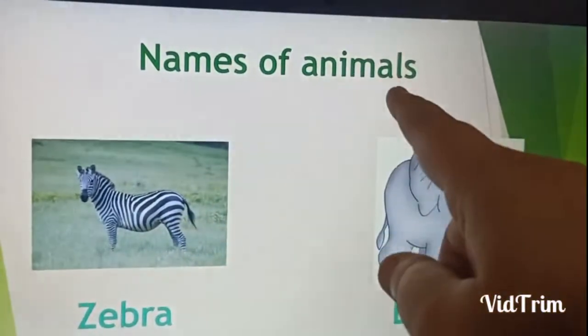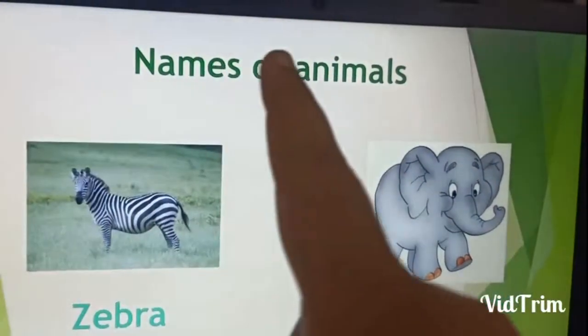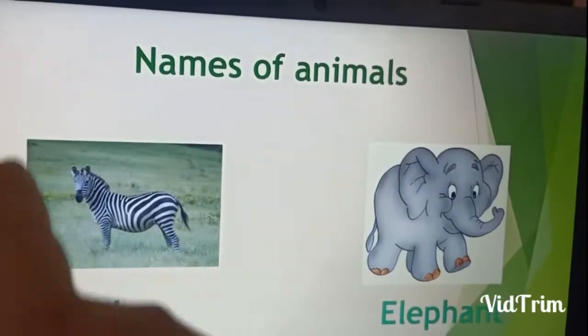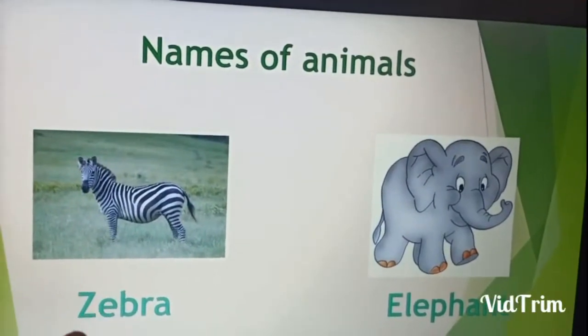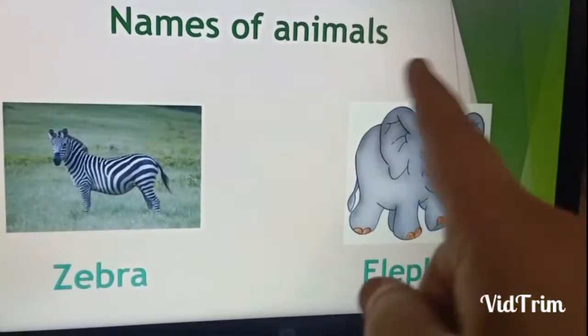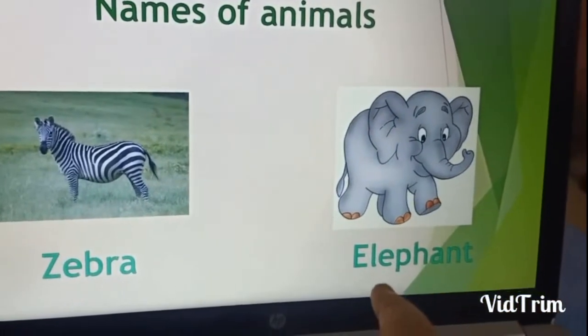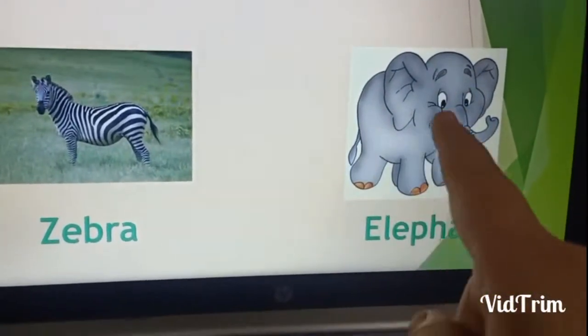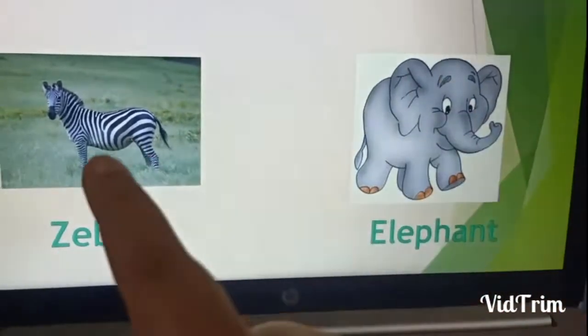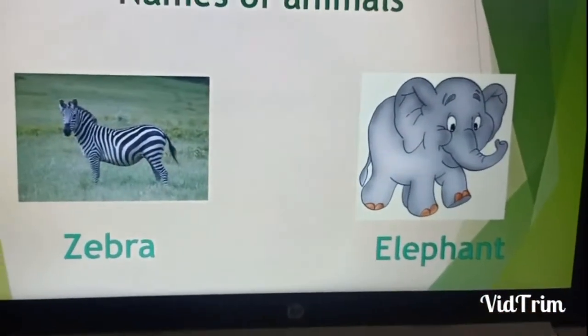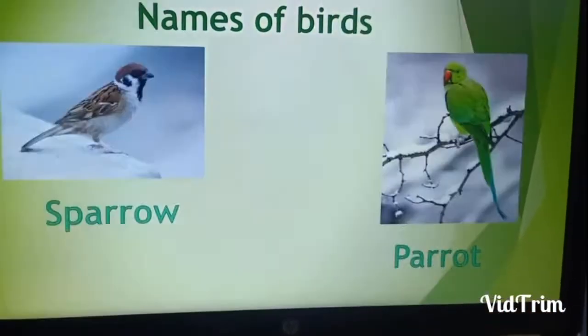Names of animals. Do you remember you had learned this from a chapter? Which animal is this? This is a zebra. Which animal is this? This is an elephant. So you know this animal is not called a dog. So everything that you see has a particular name.